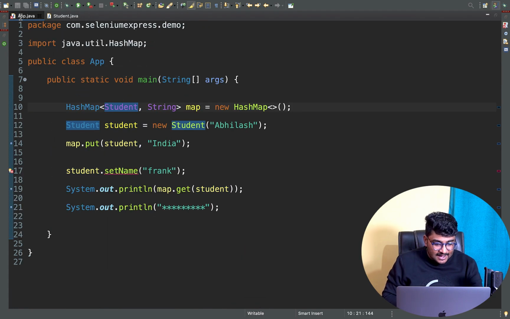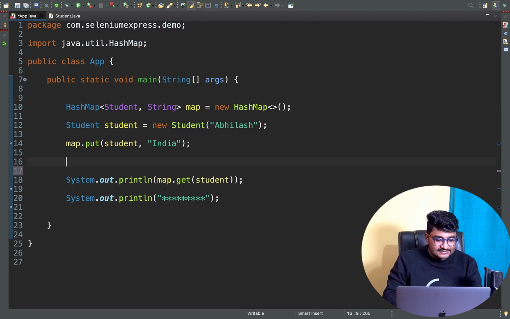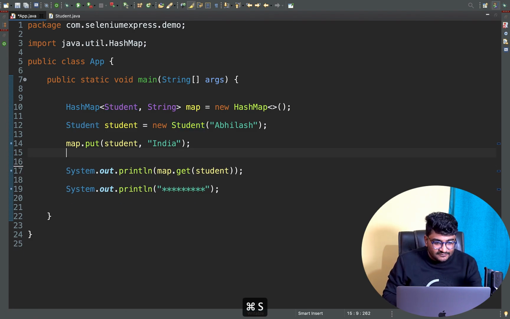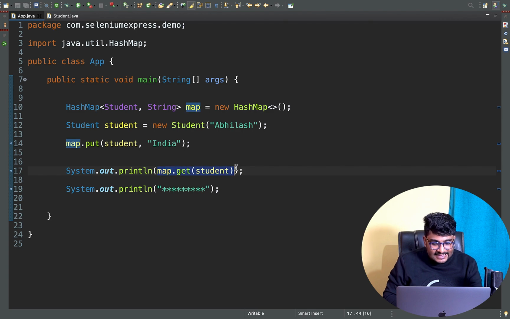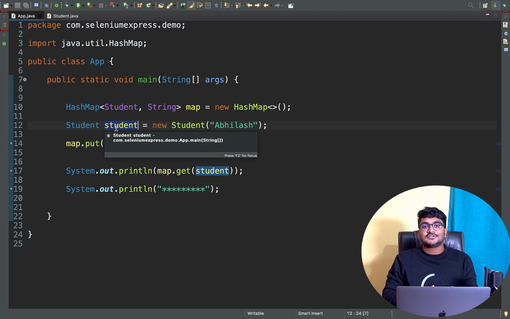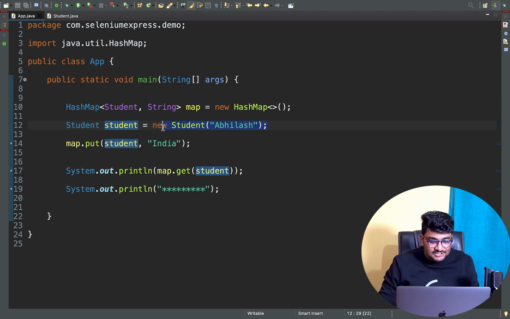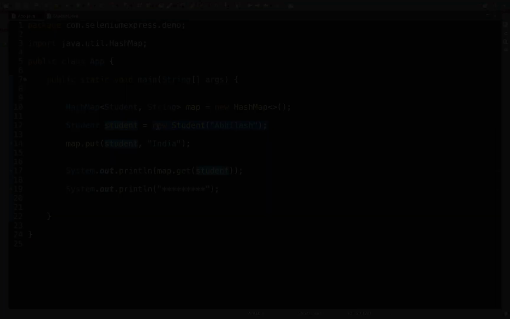Now, if I go to app.java, you can see line number 17 is complaining. It is saying that you cannot use the setter method. If I remove this line, then our problem is solved. And if I resume now, you will see that I'm getting India as the output whenever I do map.get, and nobody can tamper with this object's data because this object is immutable. Once it's constructed right here, its data cannot be changed. Hopefully it's making sense.